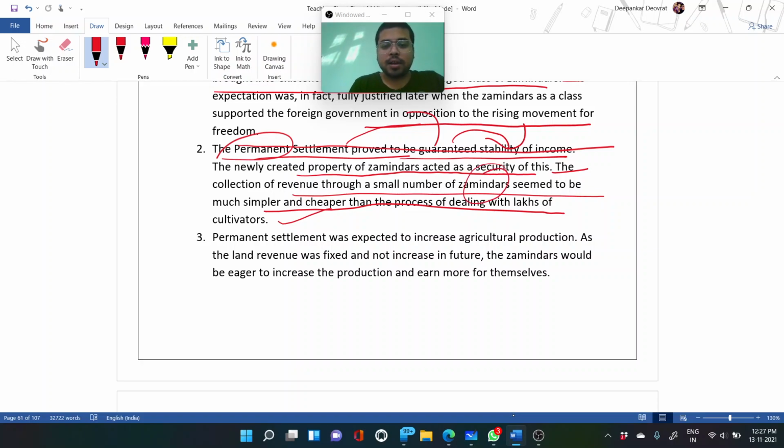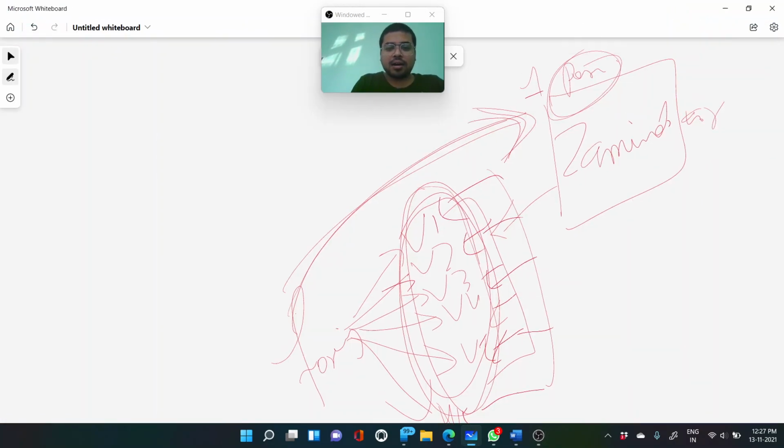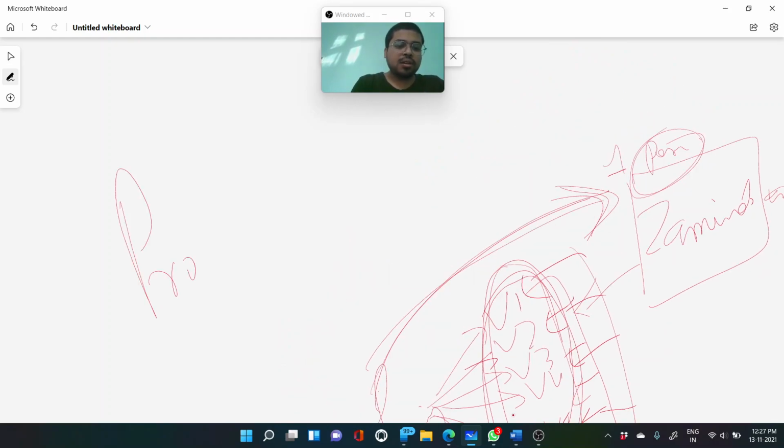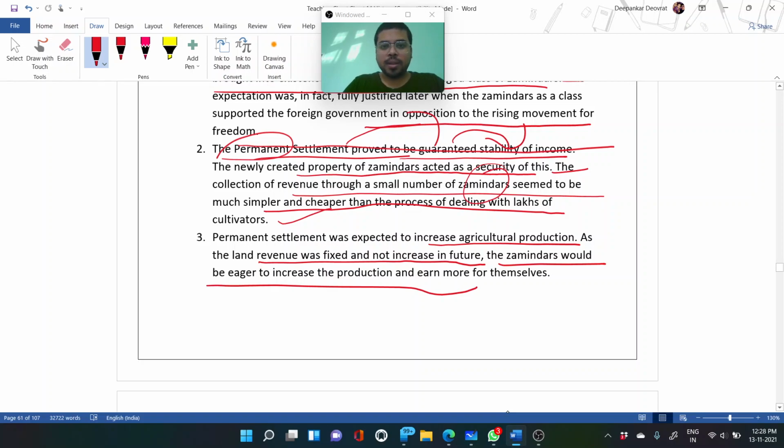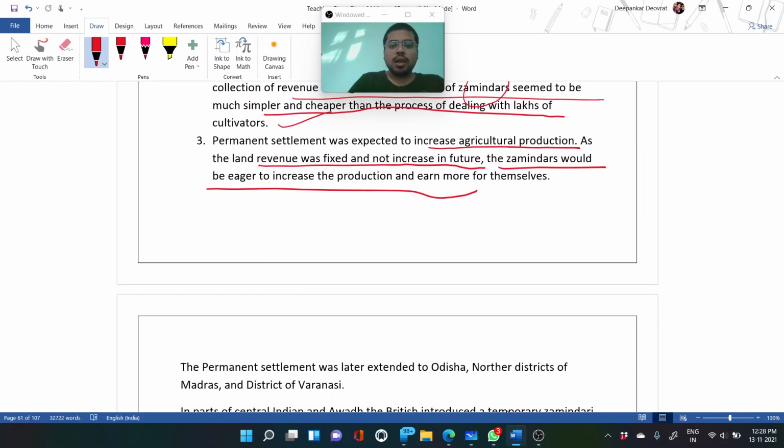The permanent settlement was expected to increase agricultural production, as the land revenue was fixed and would not increase in future. The Jamindars would be eager to increase production and earn more for themselves. If the peasant is able to produce more, the Jamindar will collect more tax, and since the amount paid to the British government is fixed, their profit will be more, so they try to improve agricultural produce.